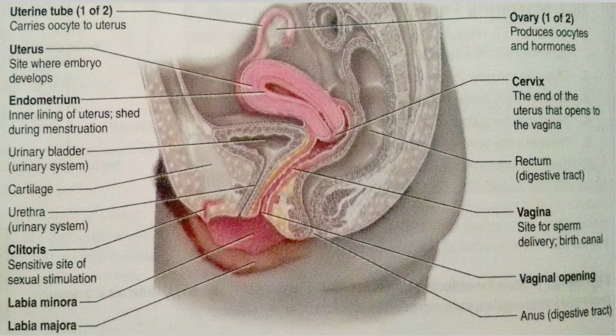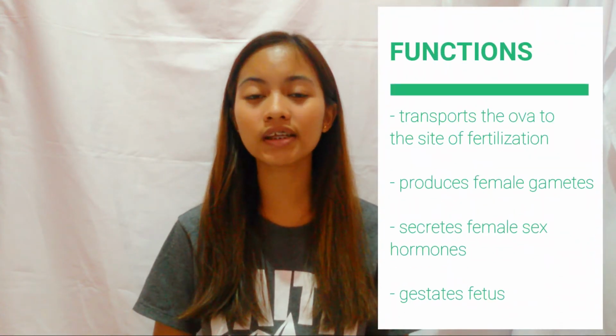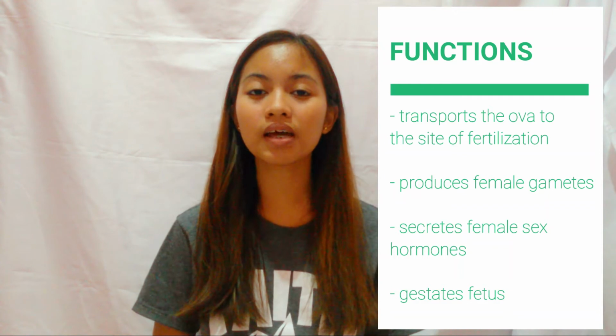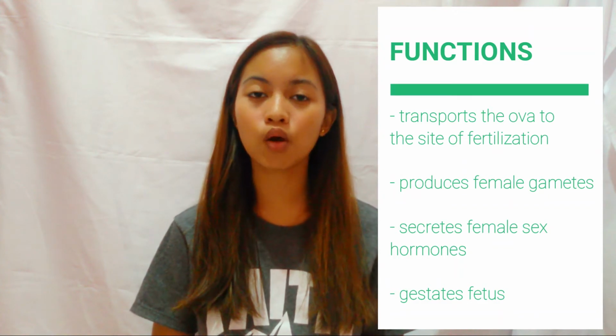The second structure is the uterus. The uterine wall is composed of the perimetrium, the myometrium, and the endometrium. Narrowing at the lower end of the uterus is the cervix, which opens into the vagina. Then, the vulva consists of the vaginal opening, labia majora and the labia minora, and clitoris. The female reproductive system transports the ova into the site of fertilization, produces female gametes, secretes female sex hormones, and